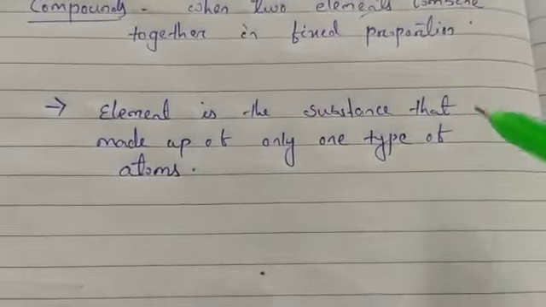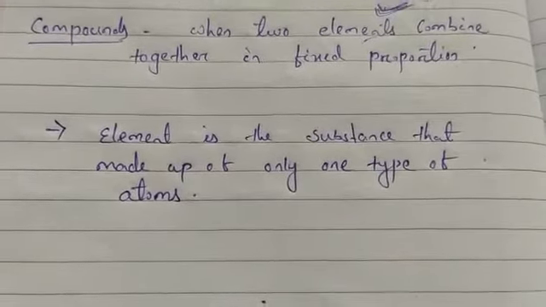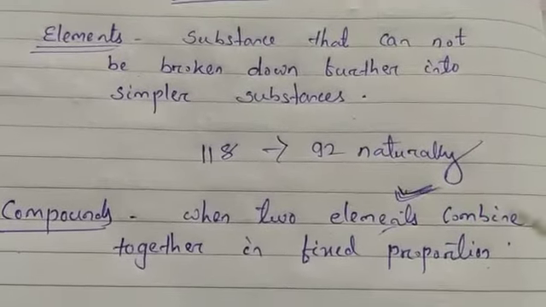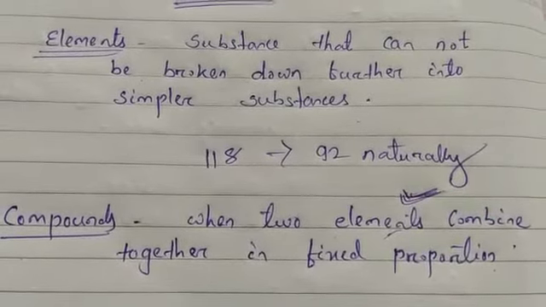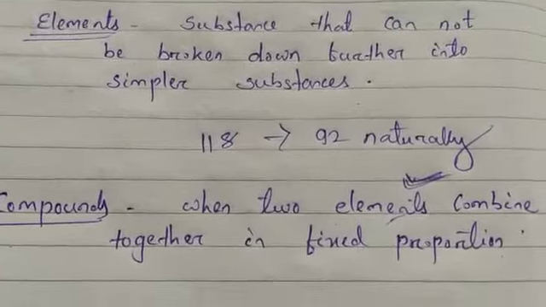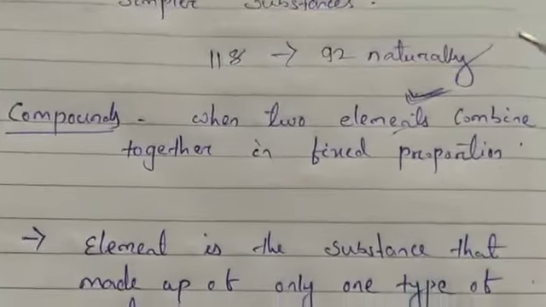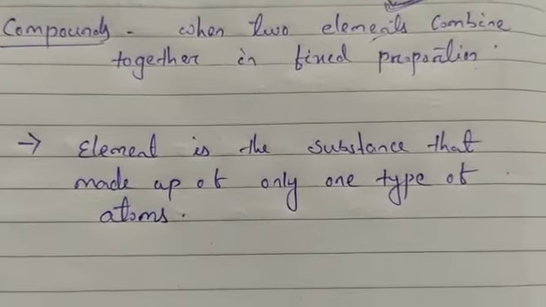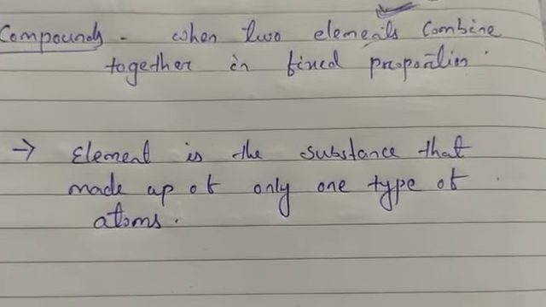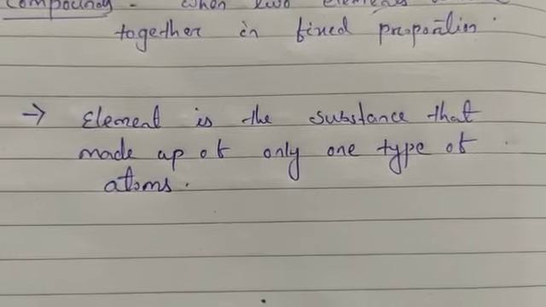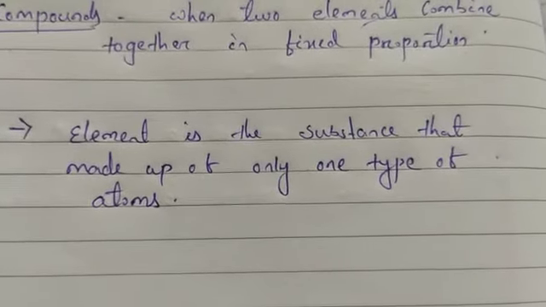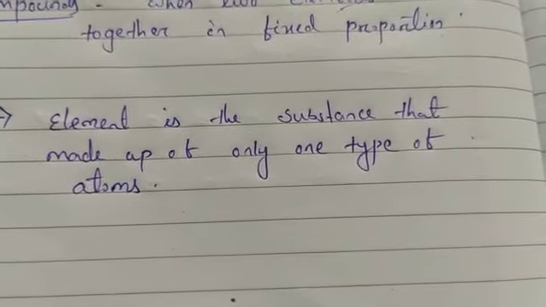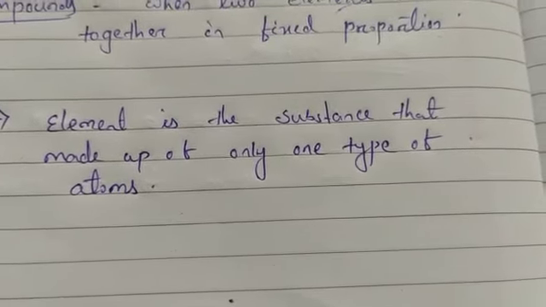So the element is the substance that is made up of only one type of atoms, or we can say that the substance that cannot be broken down further into simpler substance by chemical reaction, that is called element. Both you can say, because an element is made up of only one type of atoms and it cannot be broken down into simpler substance by chemical reaction.